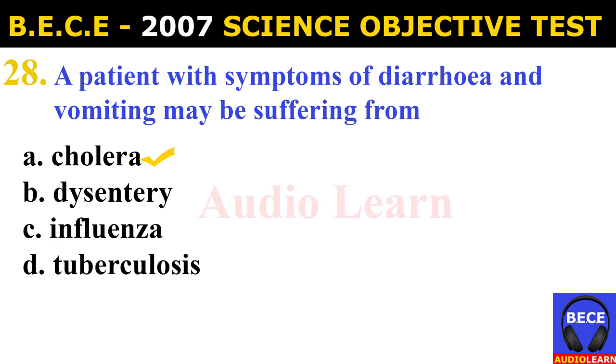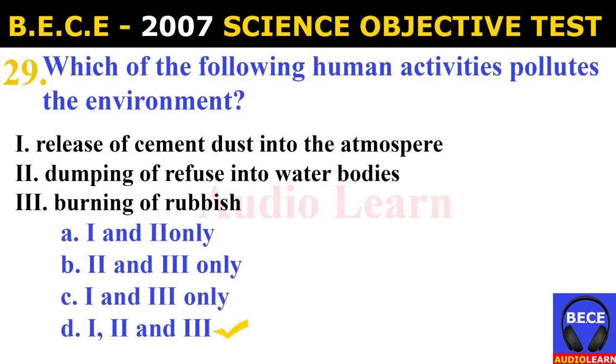Number 28. A patient with symptoms of diarrhea and vomiting may be suffering from A. Cholera, B. Dysentery, C. Influenza, D. Tuberculosis. And the answer is A. Cholera. A patient with symptoms of diarrhea and vomiting may be suffering from cholera.